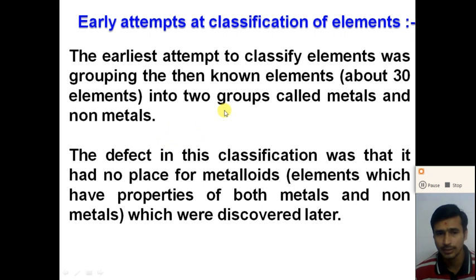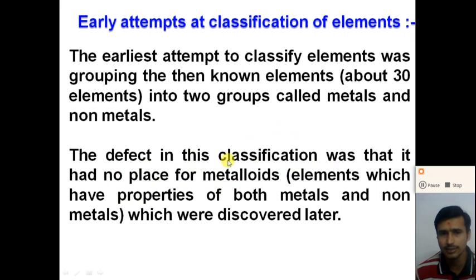But the defect in this classification, metals and non-metals, is that it had no place for the metalloids, right? What do you mean by metalloids? The elements which have properties of both metals and non-metals, which were discovered later. So metalloids were discovered later, so there is no place for the metalloids in this classification.